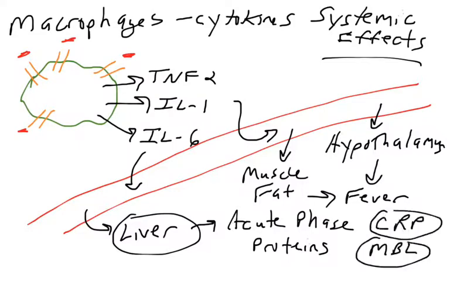There are two proteins that we're going to spend a lot of time on in later videos, called CRP and MBL. That's C-reactive protein and mannose-binding lectin. Those proteins are going to play very important roles in activating different pathways of complement. We'll get to those in other videos. So these are some systemic effects of TNF-alpha, IL-1, and IL-6.